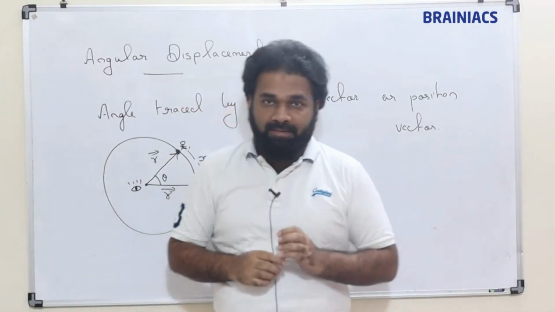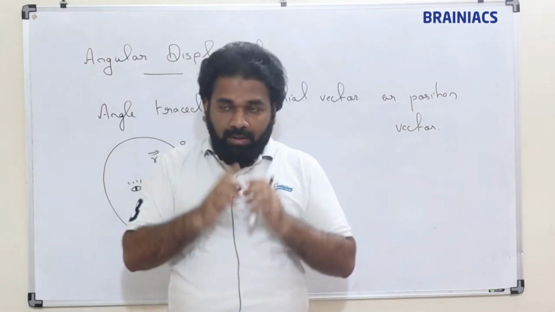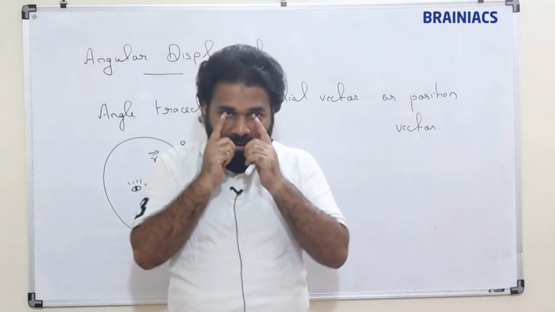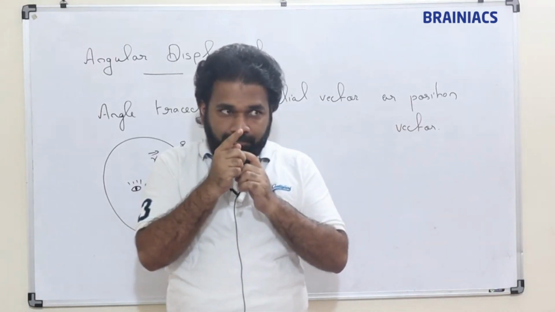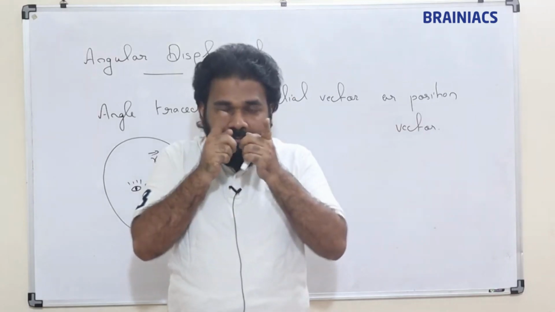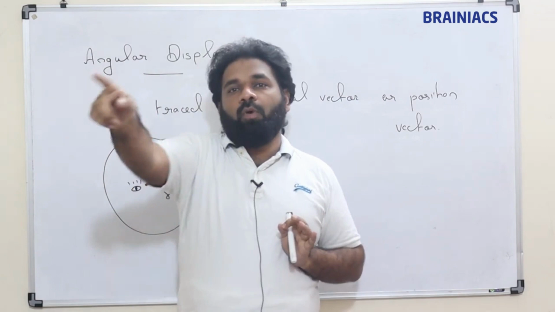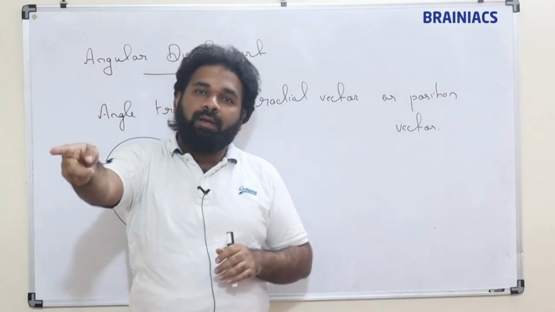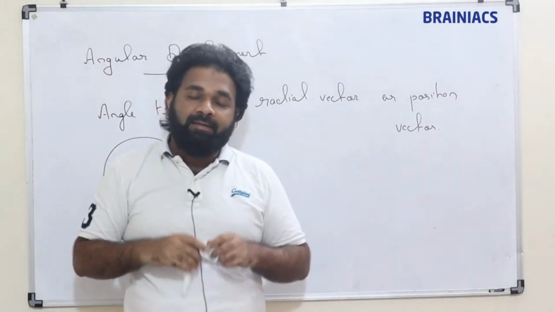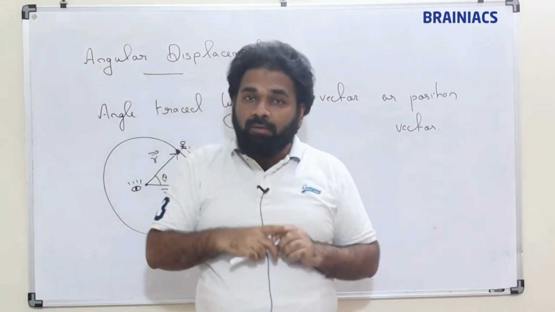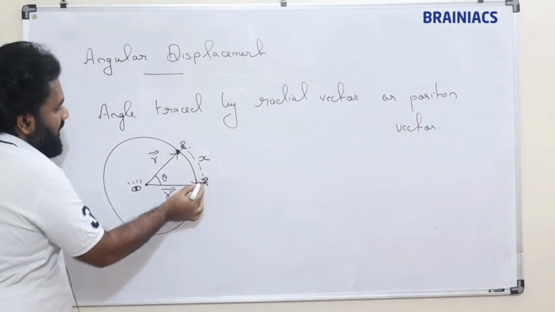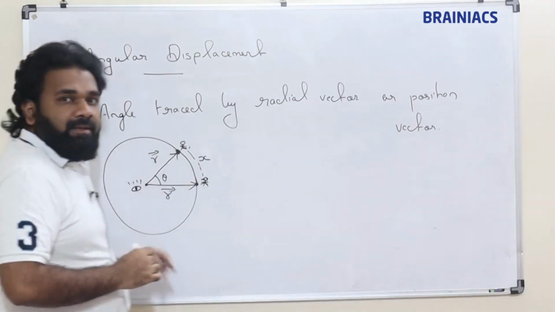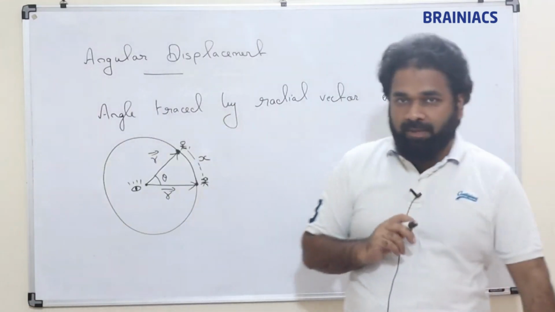He has covered a linear distance x. But when I am looking, I will be looking like this. See, my pupil, my eye is just tilting. That is the angular displacement. What he has covered is linear distance. Suppose if you are running, you are covering linear distance, but my eyes are covering angular displacement. So if this is x, my eyes are tilting, this is theta. Clear? That is what angular displacement is.